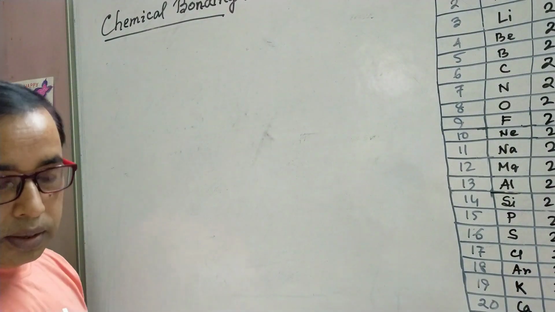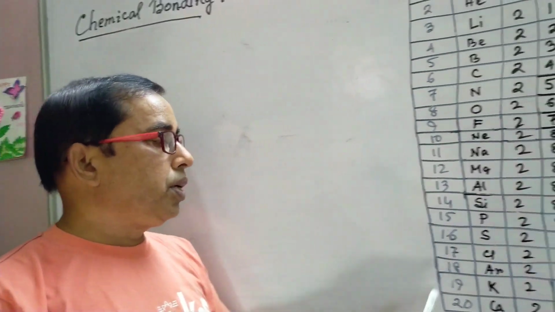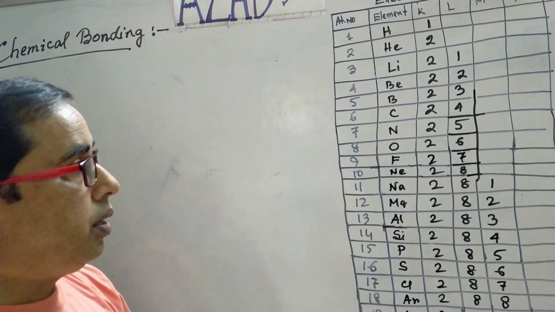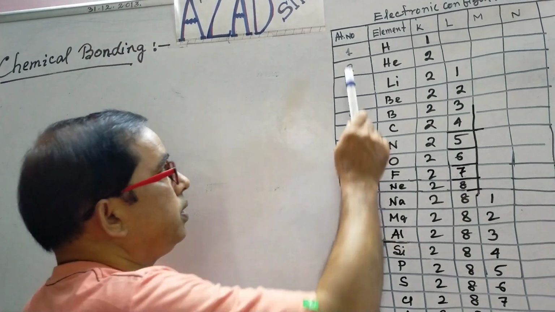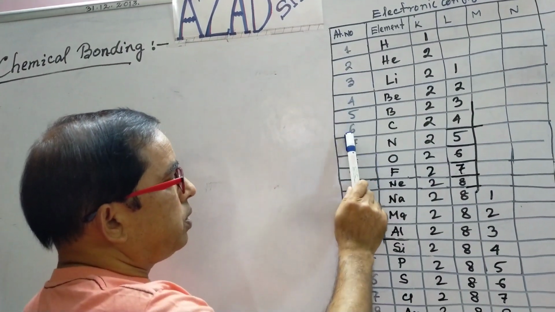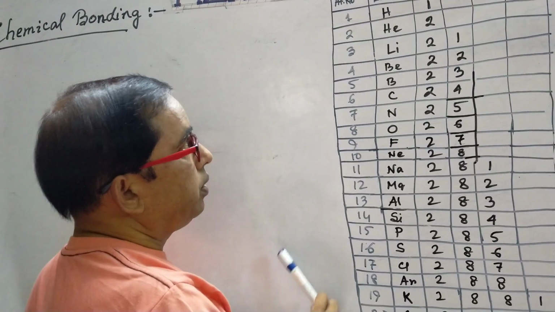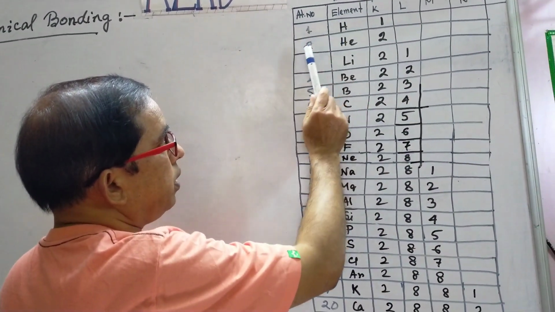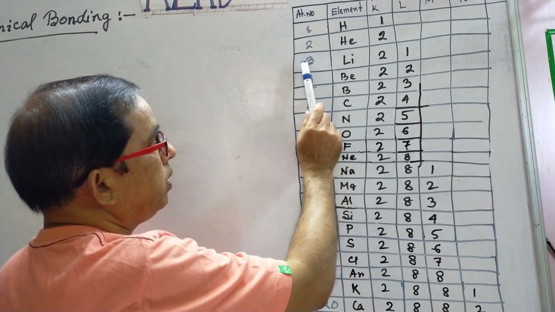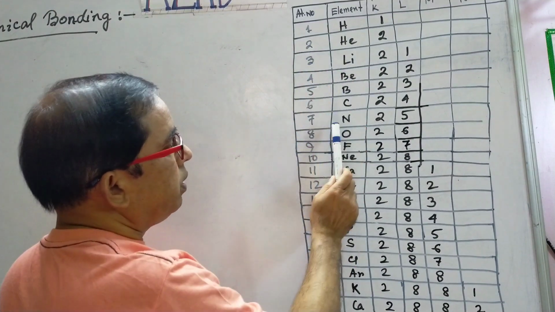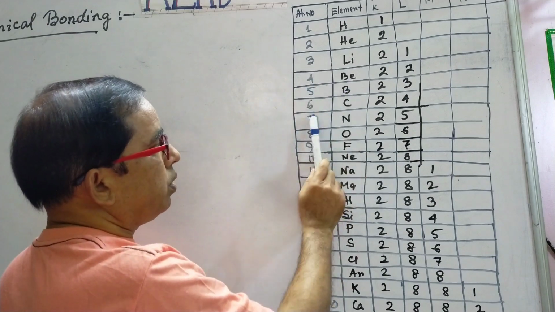Listen to me. This is the chart of electronic configuration of some elements, from 1 to 20. I have written the atomic numbers there: 1, 2, 3, 4, 5, 6, like that up to 20. Atomic number 1 is hydrogen, atomic number 2 is helium, atomic number 3 is lithium, atomic number 4 is beryllium, atomic number 5 is boron.